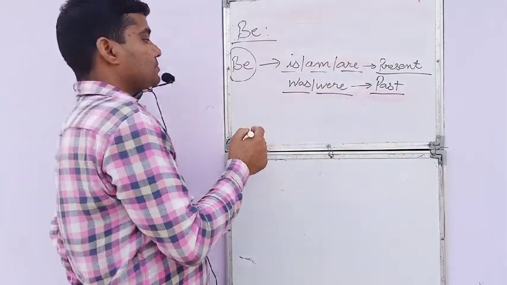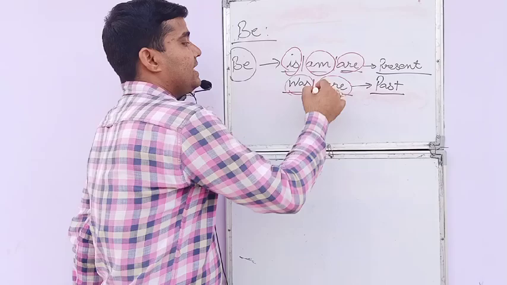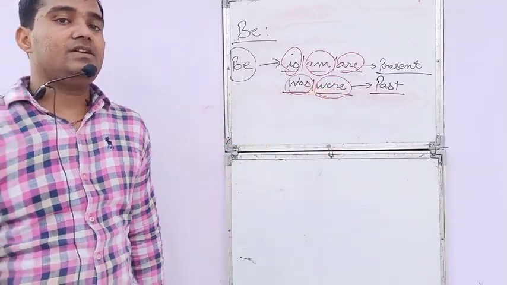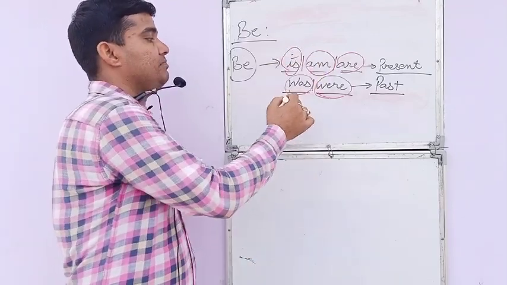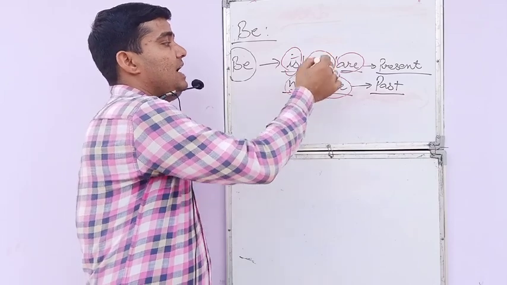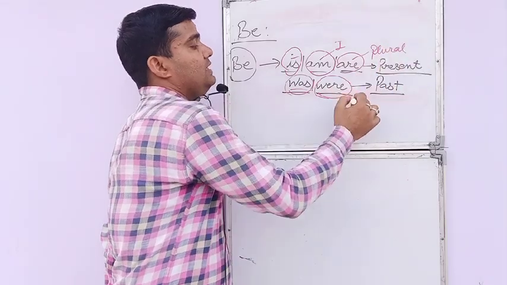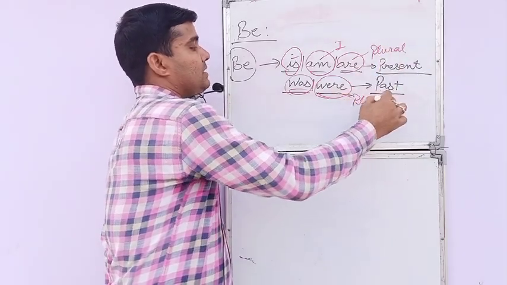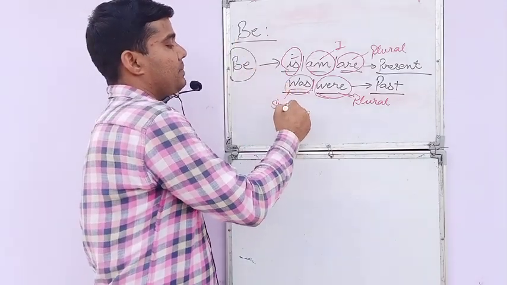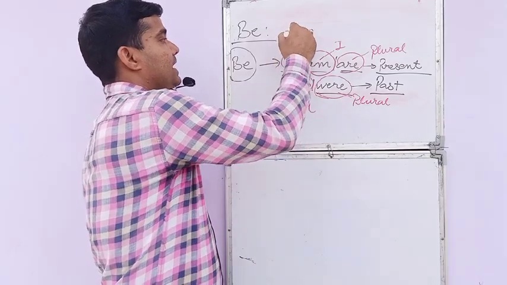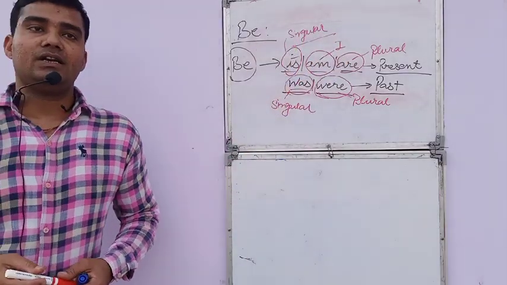अब बात करते हैं एप्लीकेशन की. These is, am, are and was, were, where they are applied. So once again I tell you, they are applied according to the subject. If the subject is singular, then is is applied in present tense, was is applied in past tense, am is applied with I, are is applied with plural, were is applied with plural, but the tense is different. Here was is applied with singular, is is applied with singular. We need to understand the difference between singular and plural.